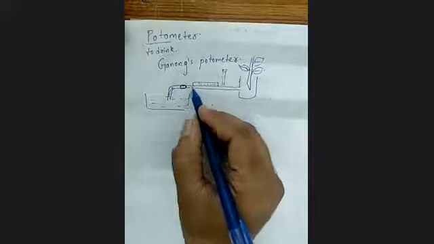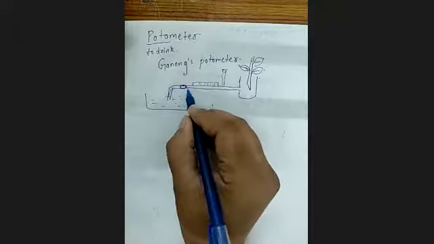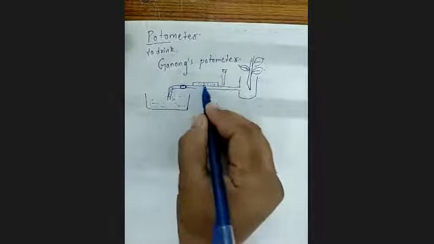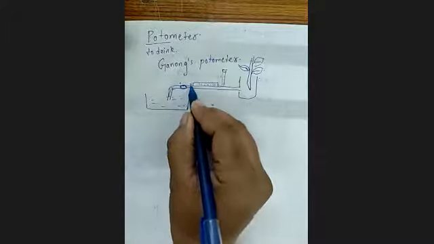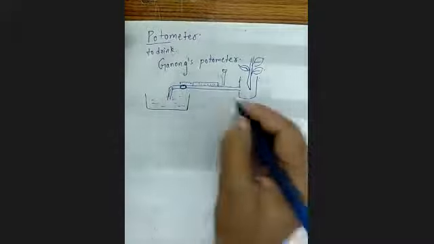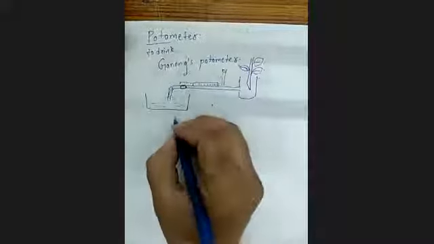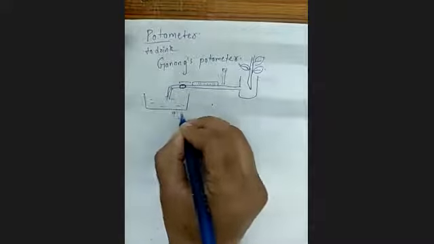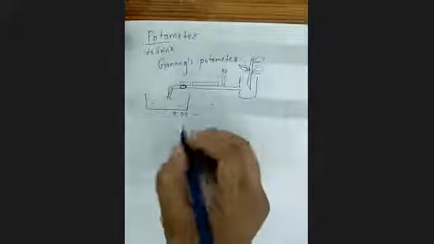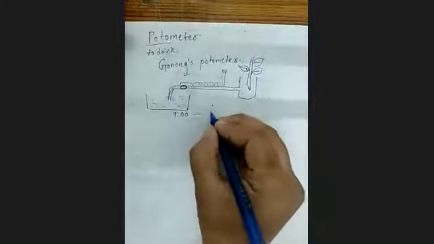Through this scale you can see what distance is covered by this bubble in a particular given time. Suppose you take it every 1 hour: at 9 o'clock, what is the position?